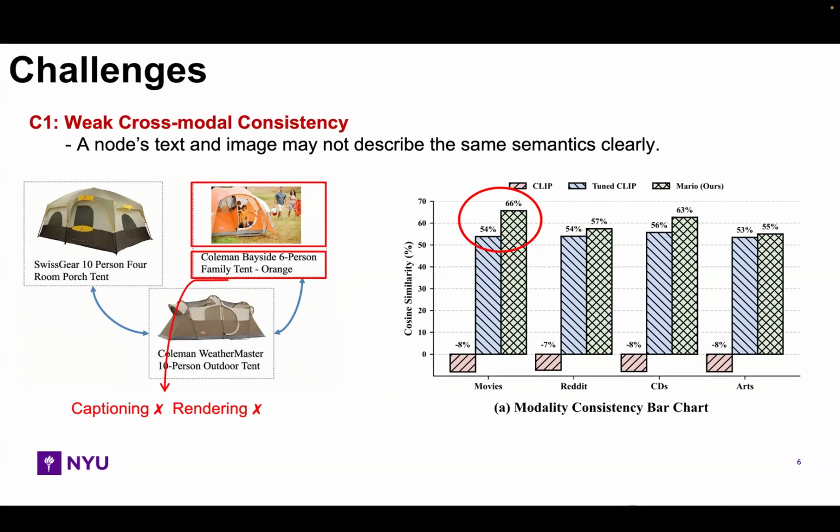The results show that raw image-text pairs in MMGs are poorly aligned. Node-wise tuning improves the similarity, but Mario improves it further by using graph context. For example, on movies, Mario improves from around 54% to 66% over tuned CLIP. This shows that neighboring nodes provide useful context for cross-modal alignment.